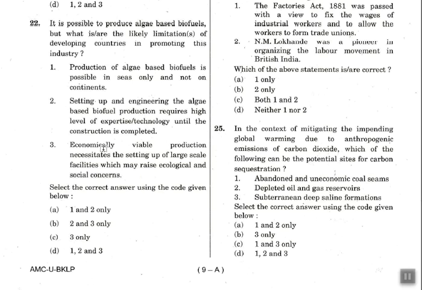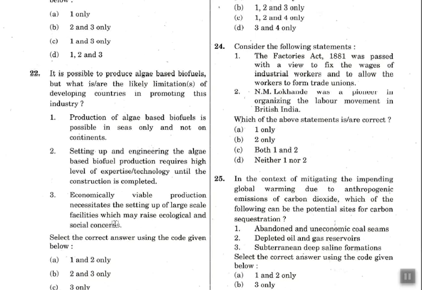Okay, then third statement: economically viable production necessitates the setting up of large scale facilities which may raise ecological and social concerns. Actually this is also a statement given on their website, if you read about the agriculture website and all those things, it is clearly given that it may raise. If it were telling that it will surely raise something, there would be a point of doubt, but "may raise" is actually a true statement. So here option 2 and option 3 are correct, so option B is the right answer. Such questions, if you don't know, don't attempt.